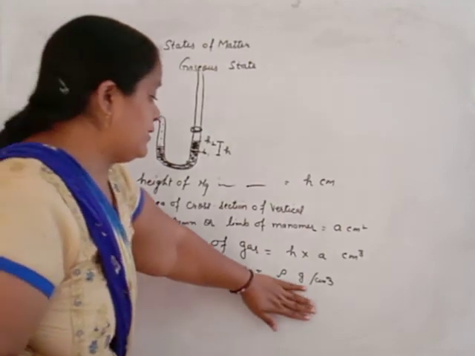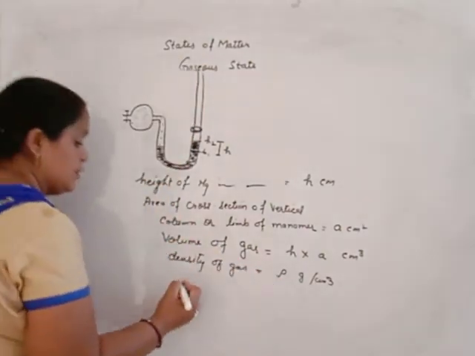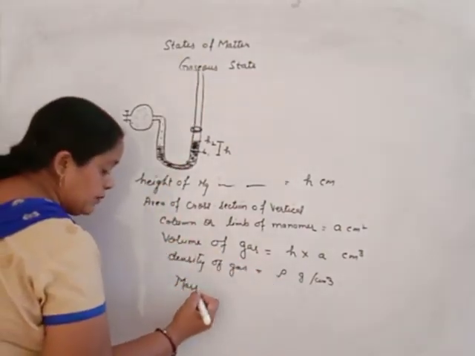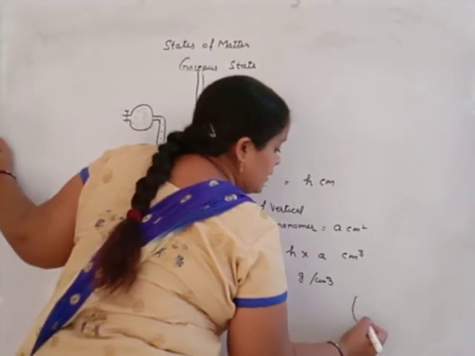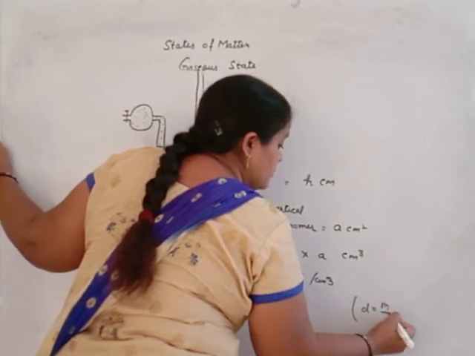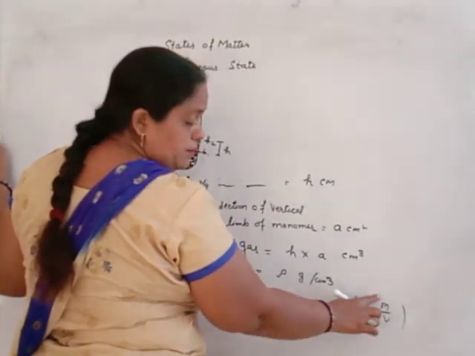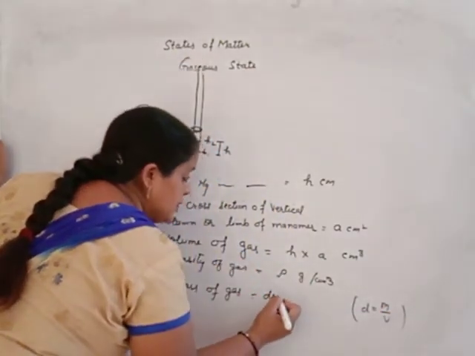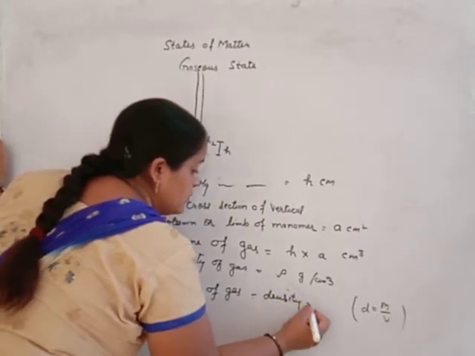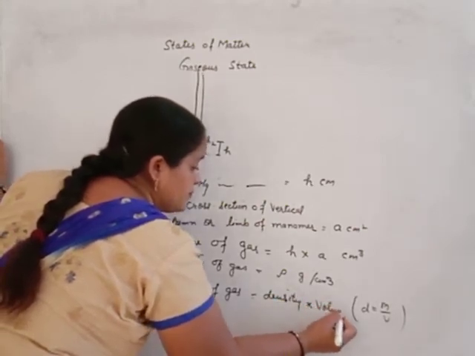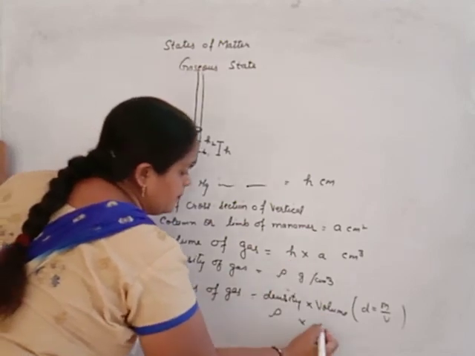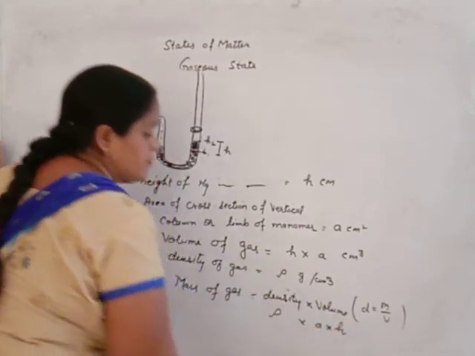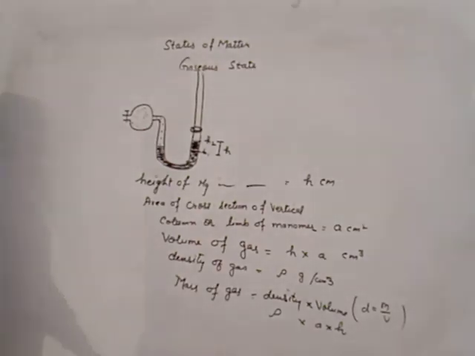Then calculate the mass of gas. It will be calculated using the formula density is equal to mass upon volume. We want to calculate mass, so mass is density of gas into volume of gas. Density of gas is rho. Volume of gas is H into A. Clear? It is the mass of gas.